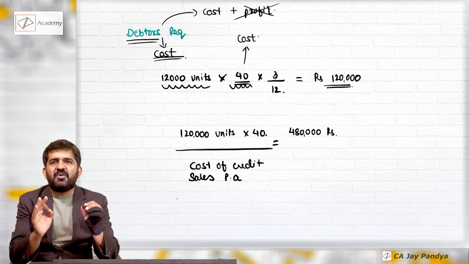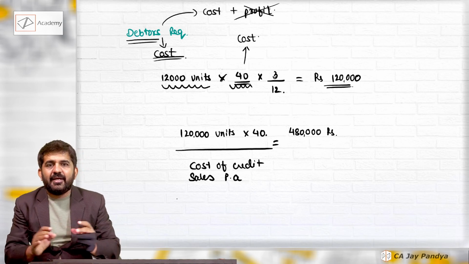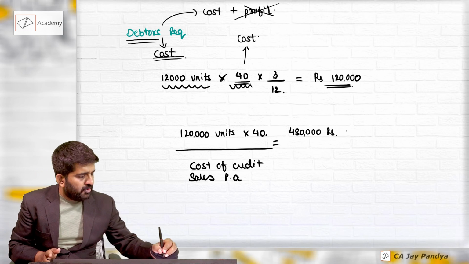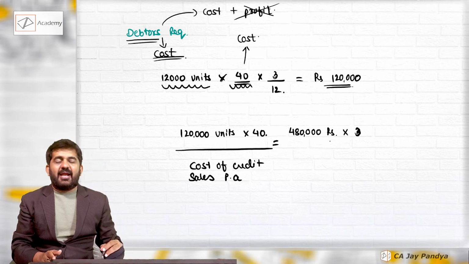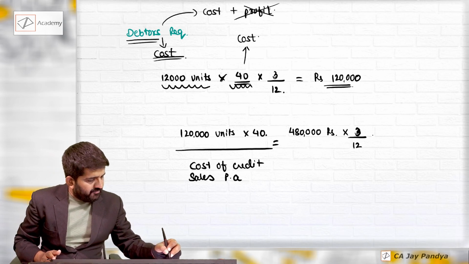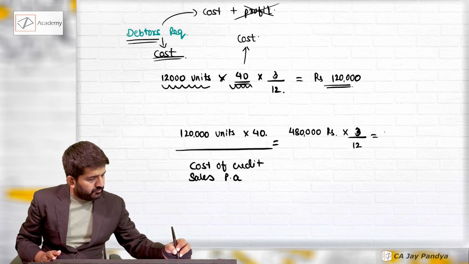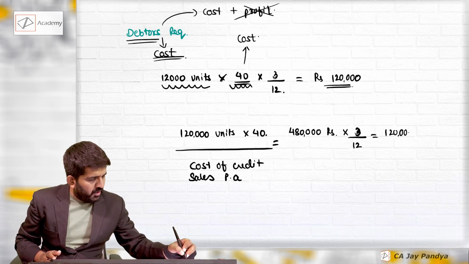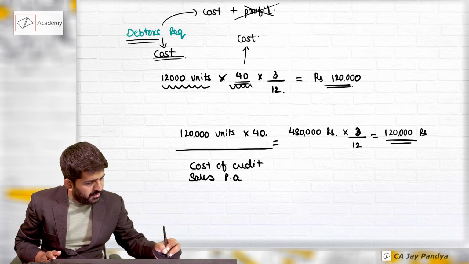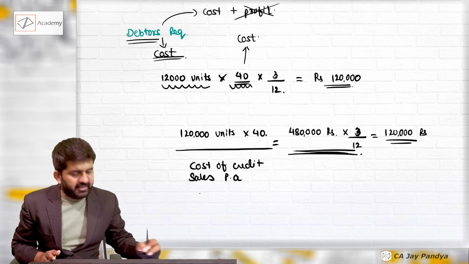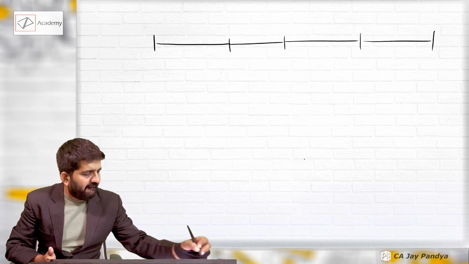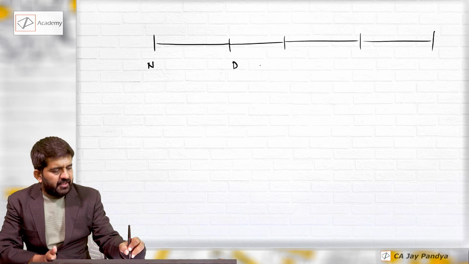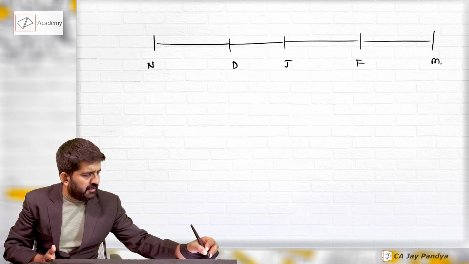How much money will be in debtors? Try to understand. At any point of time, we would not be having 3 months sales in our hand. I'll explain in detail. Try to concentrate. Say this is November, December, January, February, March.